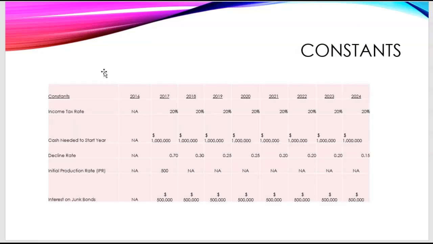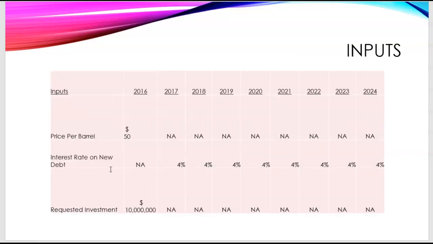Here are our constants, calculated through the years 2016 to 2024. Income tax rate, which is fixed at 20%, 1 million cash needed to start each year, a declining rate which varies every year, an initial production rate of 500, and interest on junk bonds of $500,000.